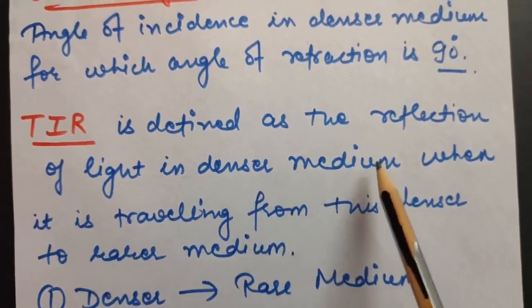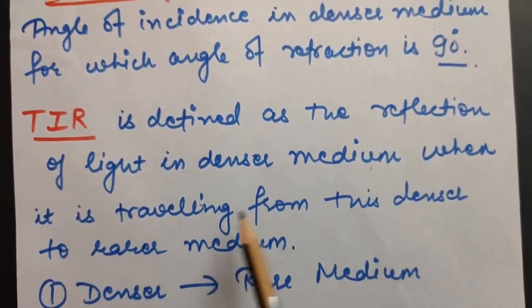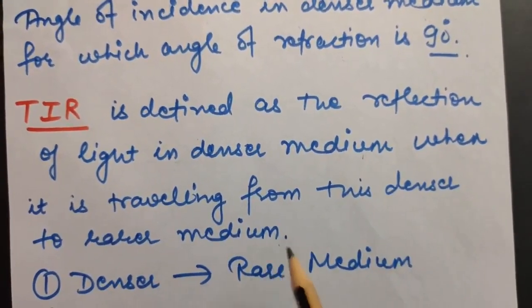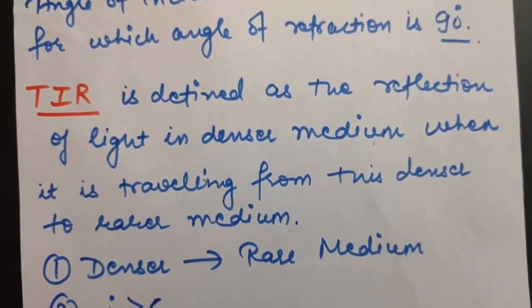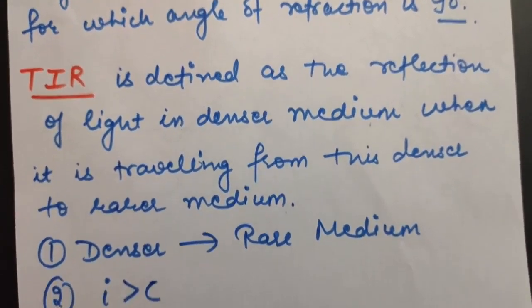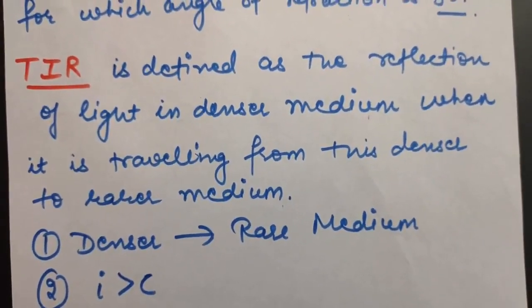Now to define total internal reflection, as I told you, it is defined as the reflection of light in the denser medium when it is traveling from this denser medium to rarer medium. So in total internal reflection, light just gets bent back. Okay, so now we have two conditions for total internal reflection.